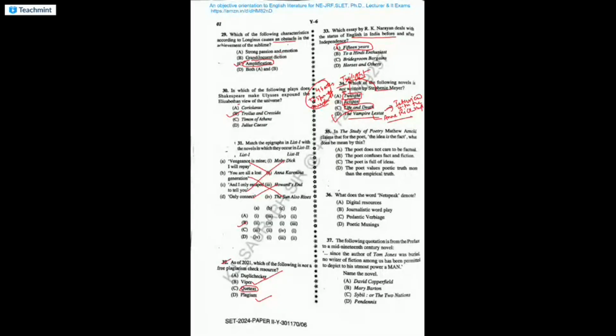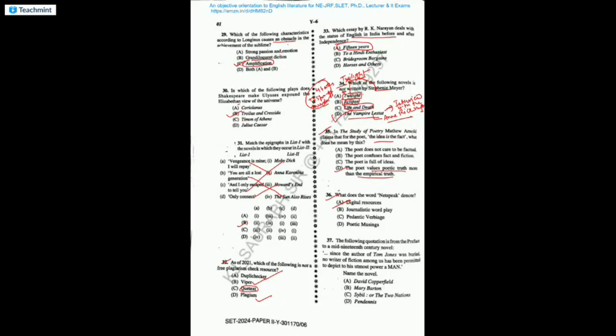Interview with the Vampire. In The Study of Poetry, Matthew Arnold claims for the poet, the idea is the fact. What does he mean by this? That the poet values poetic truth more than empirical truth. What does the word Netspeak denote? Digital resources. It denotes digital resources.